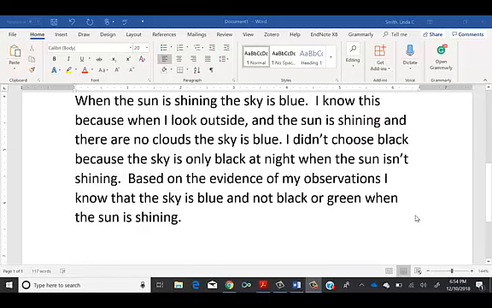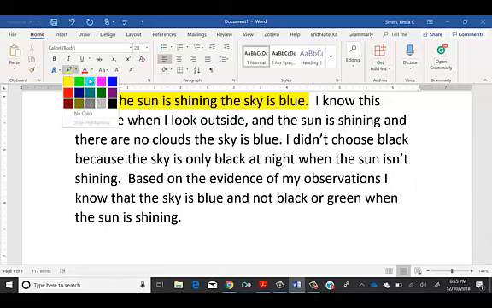So we know the answer is blue, but here is how we would go about answering that question fully. It says, when the sun is shining, the sky is blue. I know this because when I look outside and the sun is shining and there are no clouds, the sky is blue. I didn't choose black because the sky is only black at night when the sun isn't shining. Based on the evidence of my observations, I know that the sky is blue and not black or green when the sun is shining. So let's take a look at what we've done here. First, we've made our claim. So our claim is, when the sun is shining, the sky is blue. So that's our claim. Now, what's our evidence for that claim?